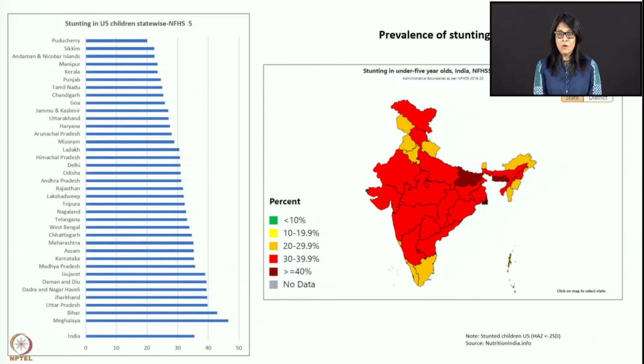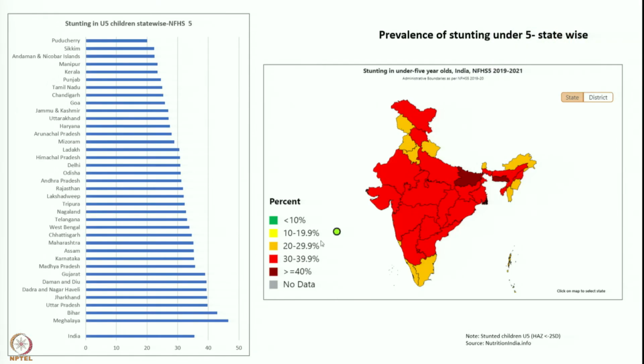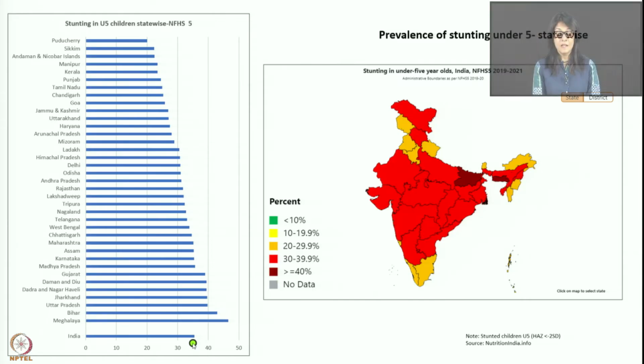Now let's talk about the prevalence of stunting. Stunting means your children are short. So again you have the graph of India in front of you. This is Bihar, and you can see that in Bihar you have a very high stunting rate. This is the India stunting level, which is about 36%. 36% children are stunted in India.